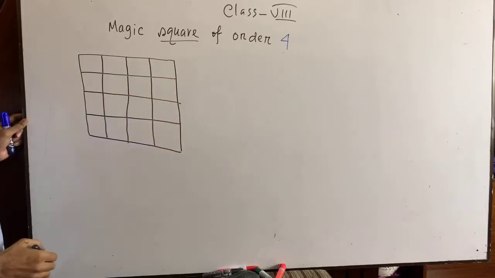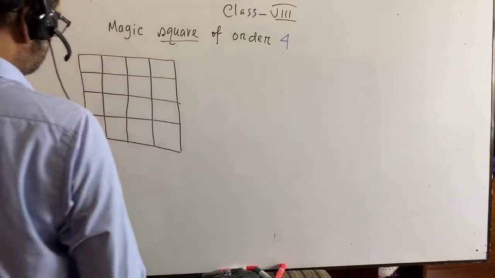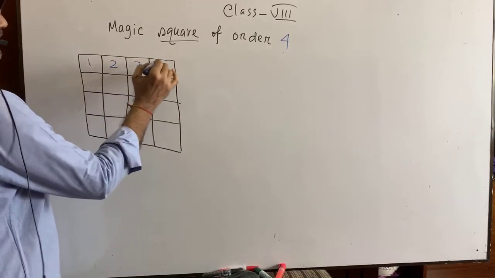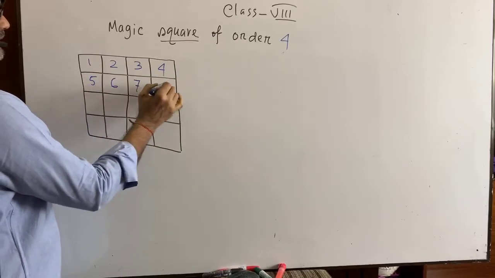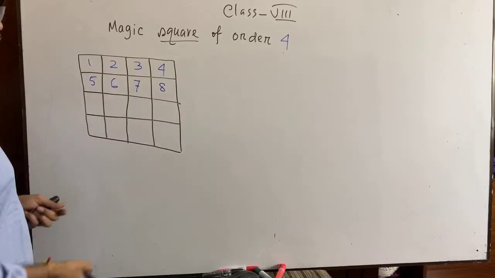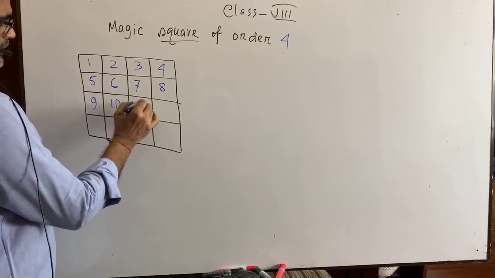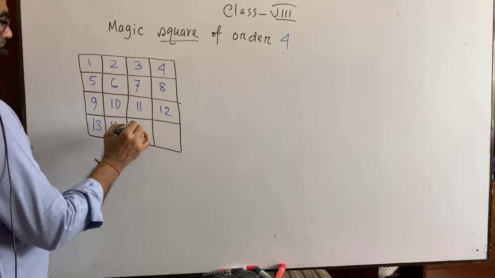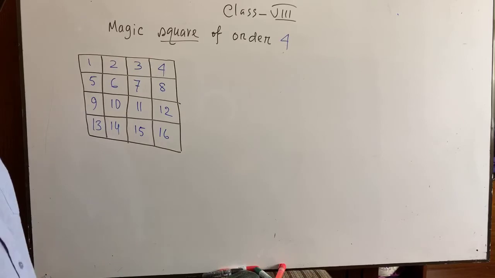I have taken a square box with 16 smaller boxes. Very good. We try to write down 1, 2, 3, 4, 5, 6, 7, 8. It is not the way given in the book. In a different way I am going to construct. 9, 10, 11, 12, 13, 14, 15 and 16. Okay, that's good.